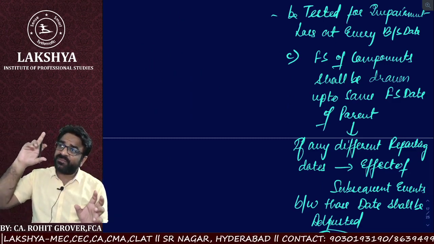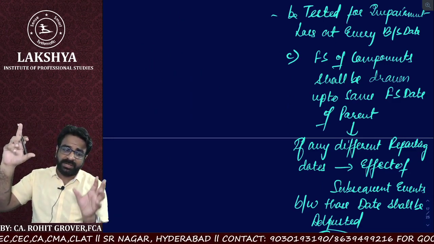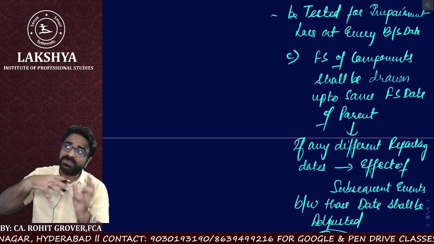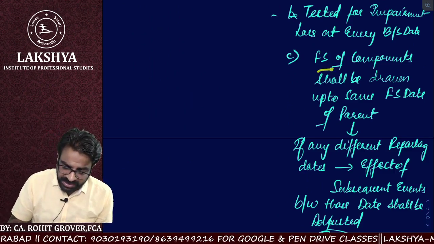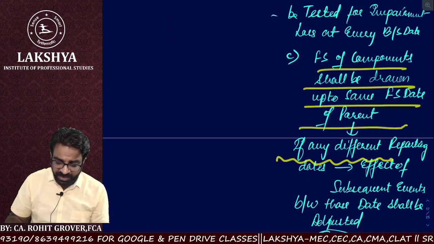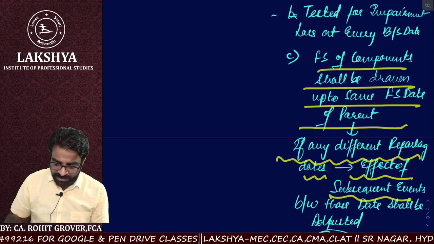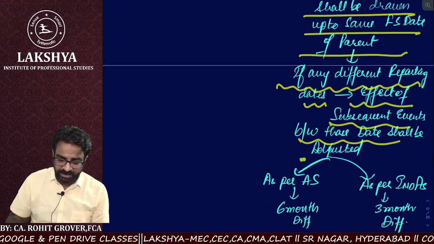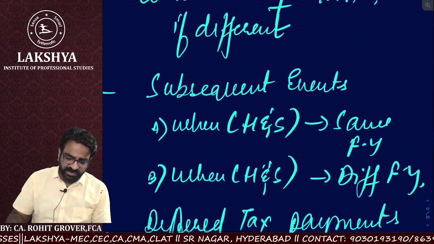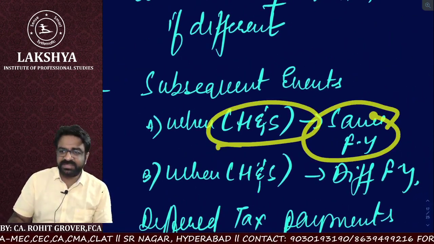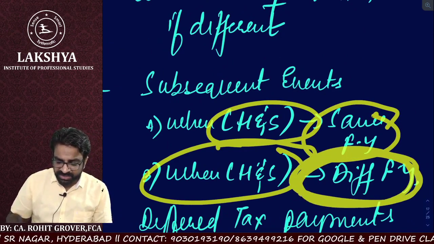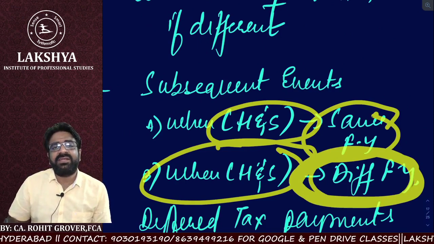If the component's financial year date is different and the parent's financial year date is different, the component will change as per the parent. The parent will not change. So the financial statements of components are drawn to the same financial date as the parent. If there are different reporting dates, the effect of subsequent events between those dates shall be adjusted. That we have already understood. Did I tell you here or not? Subsequent events, if the holding and subsidiary are having different financial years. We are talking about which case?